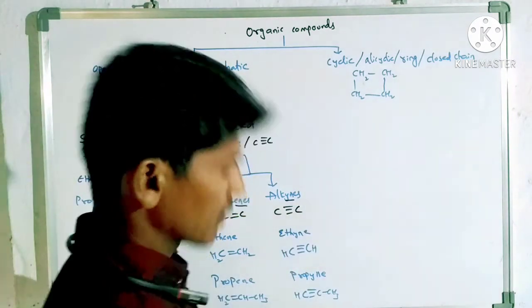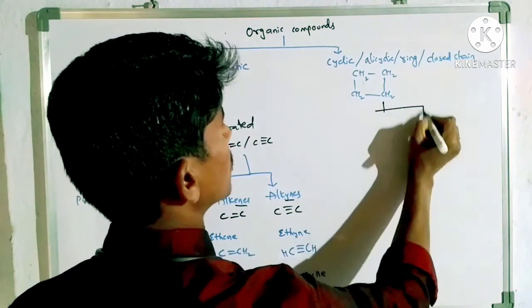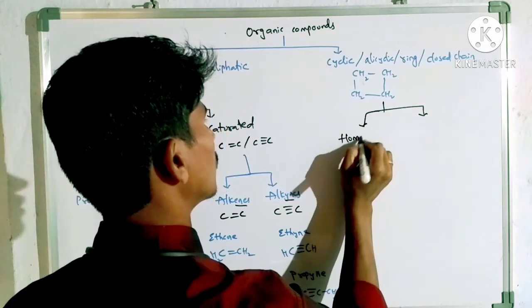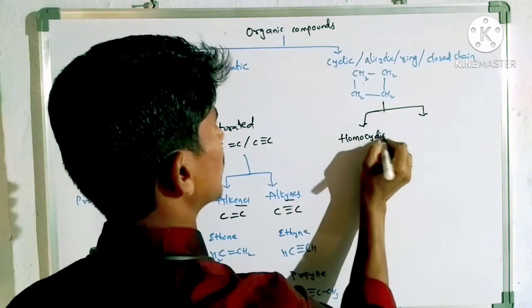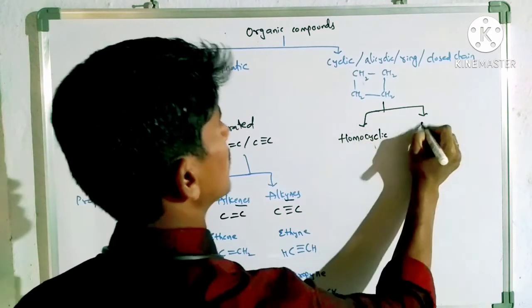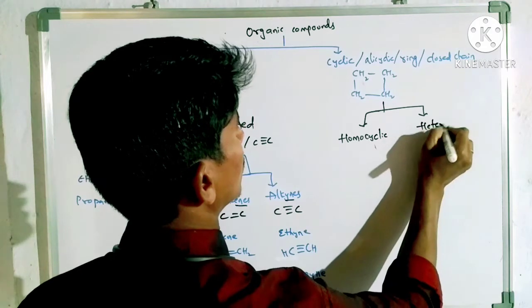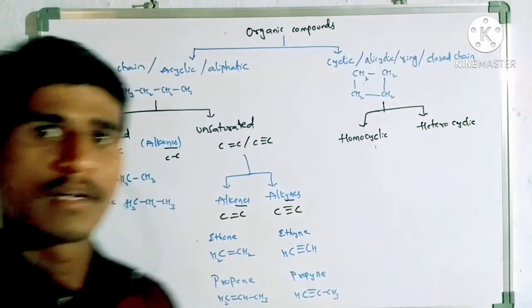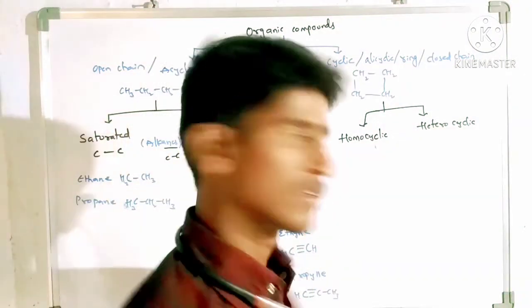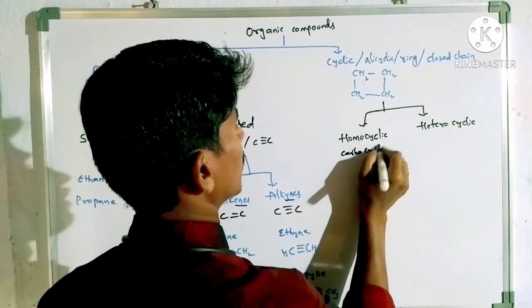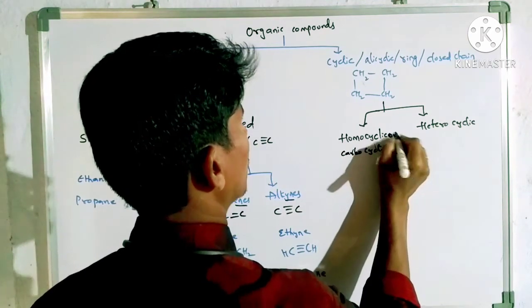Cyclic compounds are again classified into two types: homocyclic and heterocyclic. Homocyclic is also called carbocyclic.